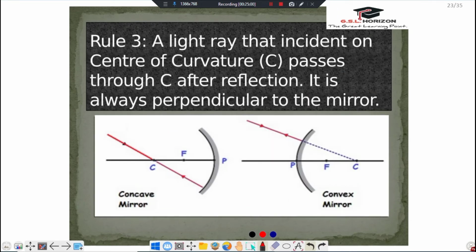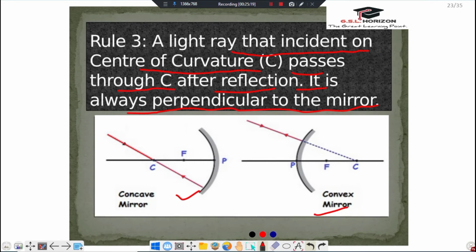Rule number 3. A light ray incident on center of curvature passes through C after reflection. It is always perpendicular to the mirror, like concave mirror and convex mirror.